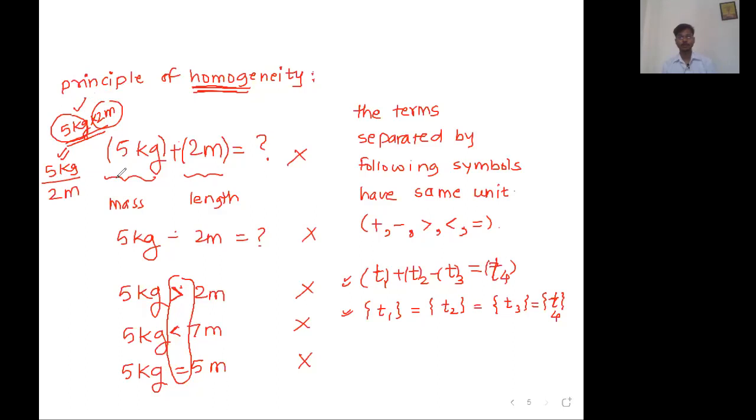Okay, got this last point, everyone? Multiplication and division have no restriction, but there are restrictions on plus, minus, and the comparison operators: addition, subtraction, greater than, less than, equal to. If you want to use these, this rule is to be followed. But that restriction is not on multiplication and division.